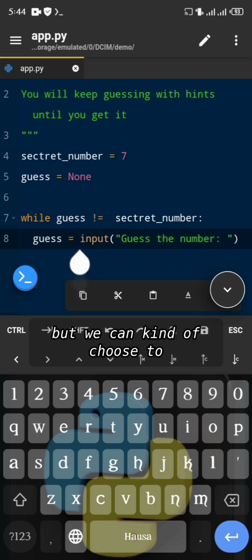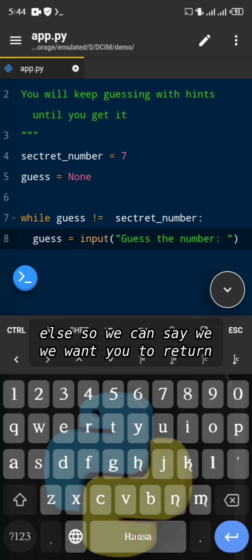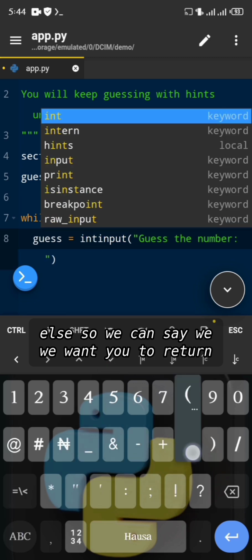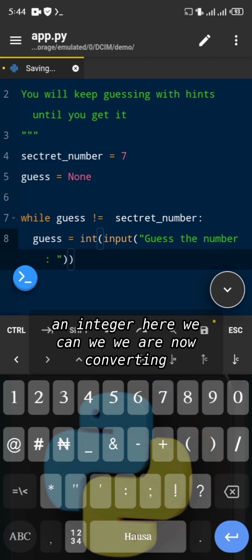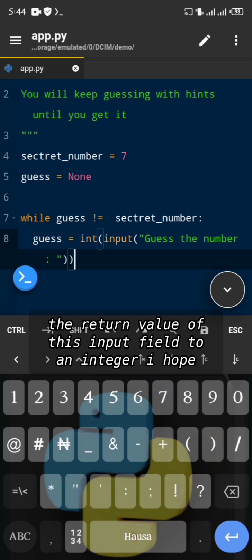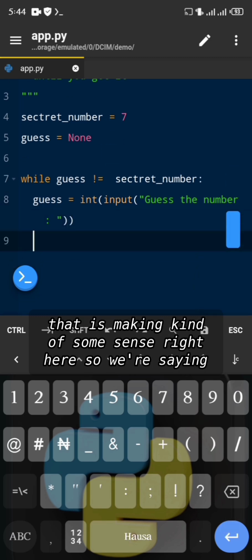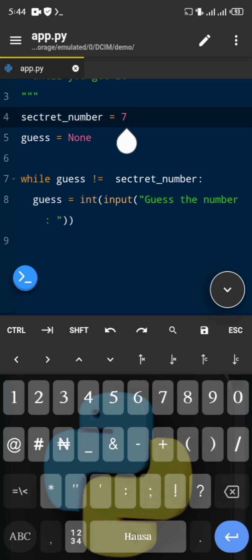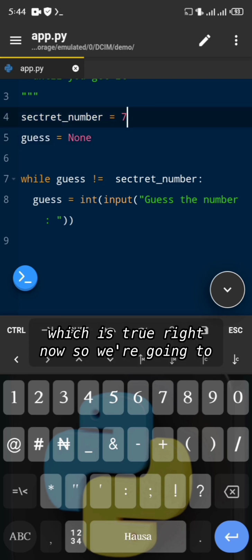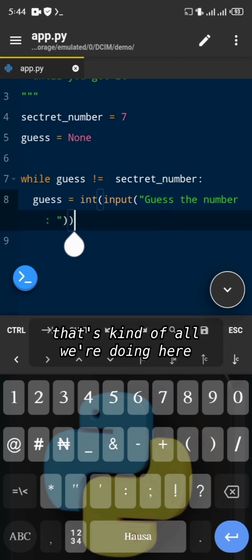but we can choose to convert its return value to something else. So we can say we want you to return an integer here. We are now converting the return value of this input field to an integer. I hope that is making some sense. So we're saying that while this guess is not equal to this secret number, which is true right now, we're going to prompt the user to guess a number. That's all we are doing here.